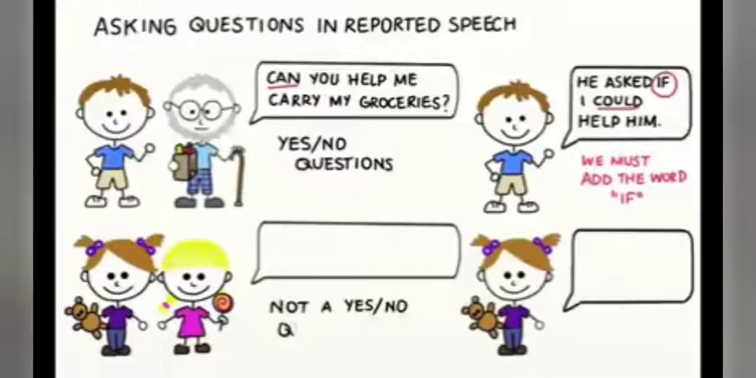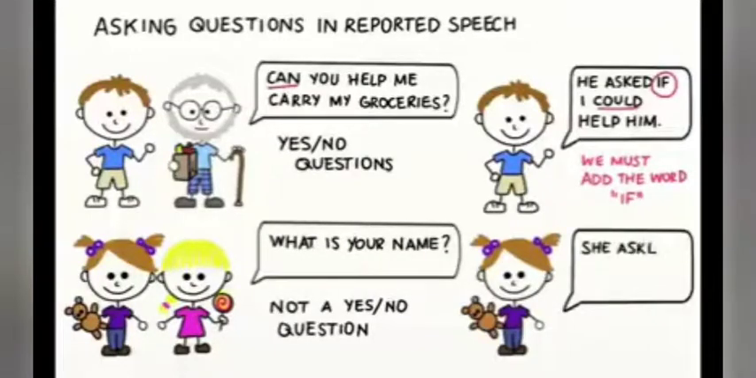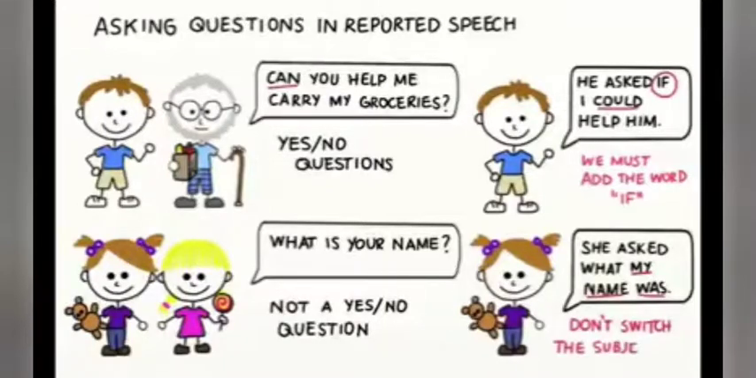Okay, now let's try something that's not a yes or no question. For example, what is your name? In reported speech, we would say, she asked what my name was. We don't need to switch the subject and the verb. And we don't need the word if.